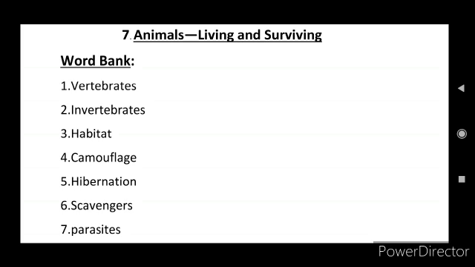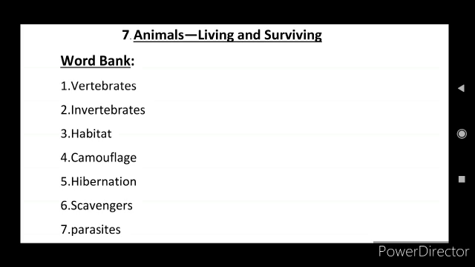camouflage. Camouflage is a special adaptation shown by some animals. The colors or shapes of some animals enable them to merge with their surroundings. This ability of the animals is called camouflage. It enables them to escape being seen by other animals. And next, the fifth word is hibernation.